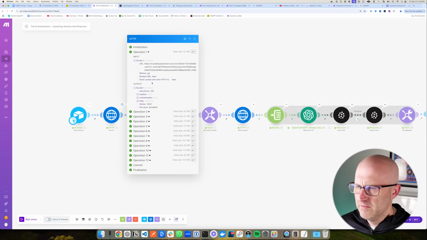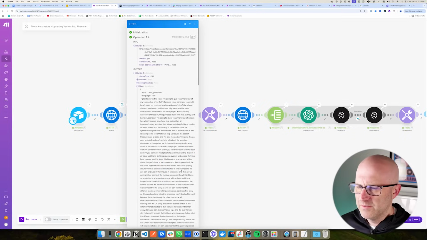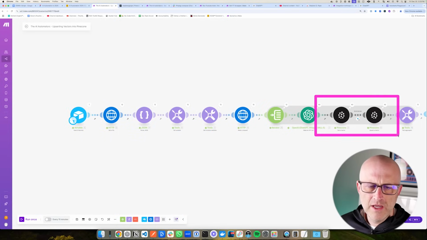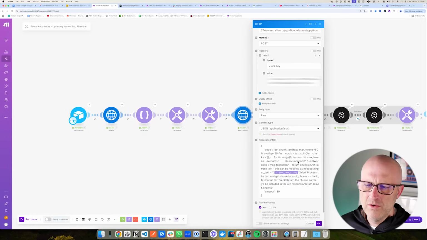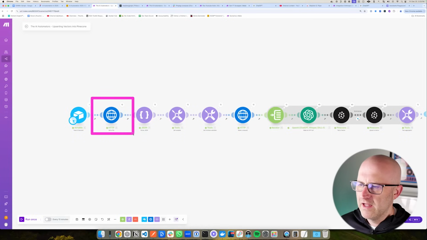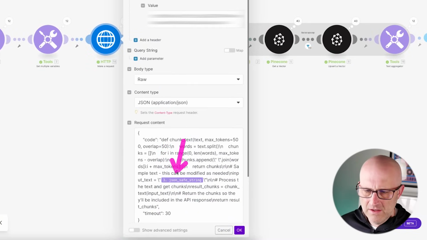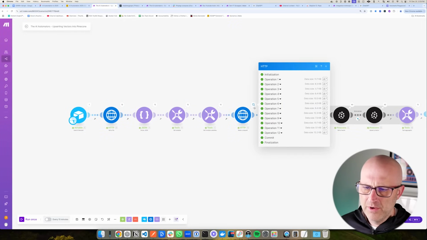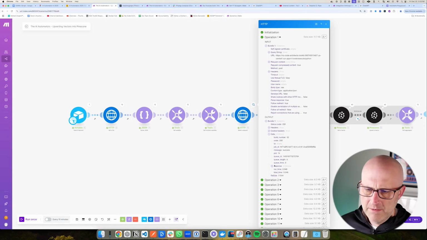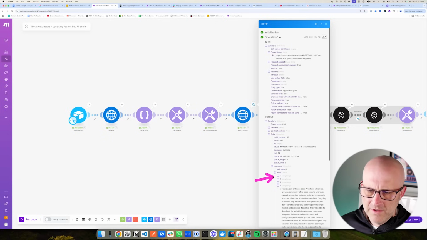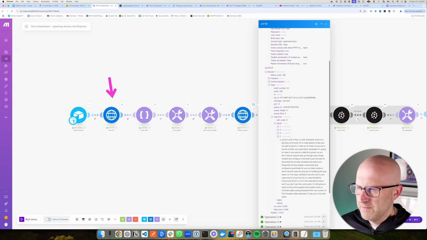Again, we'll open this up and we'll take a look at the data. We have all of this transcription text, but sometimes you need to break it up into smaller chunks for databases like Pinecone. So this module here is actually using the No-Code Architects Toolkit. It's using this small bit of code to automatically chunk up the data into smaller bits. So you can see we're sending in the transcript right here. But if we look at the output for each of these operations, and we look at the data here in the response, there's an array, and each one of these elements here is just a chunk of the larger transcript. The transcript that we have here was broken up into 5 smaller parts.